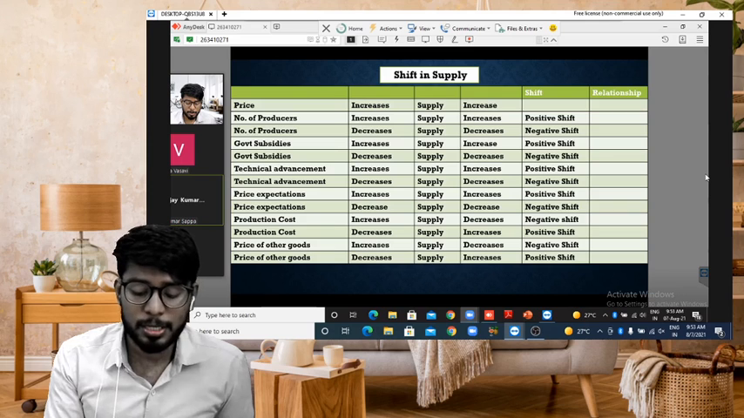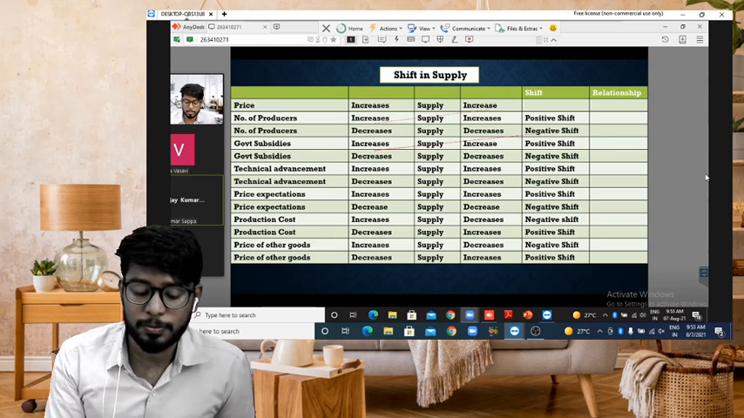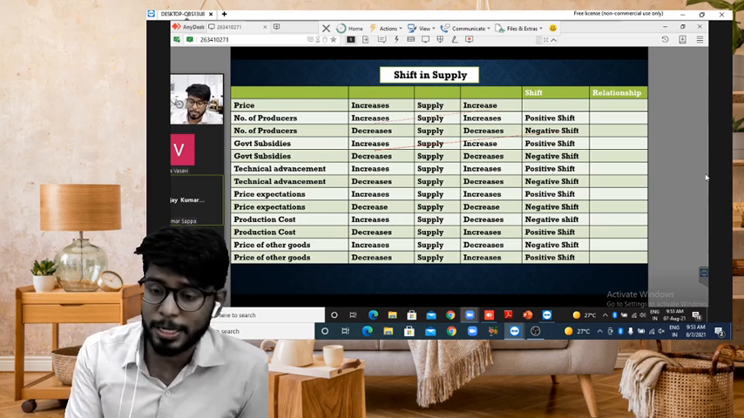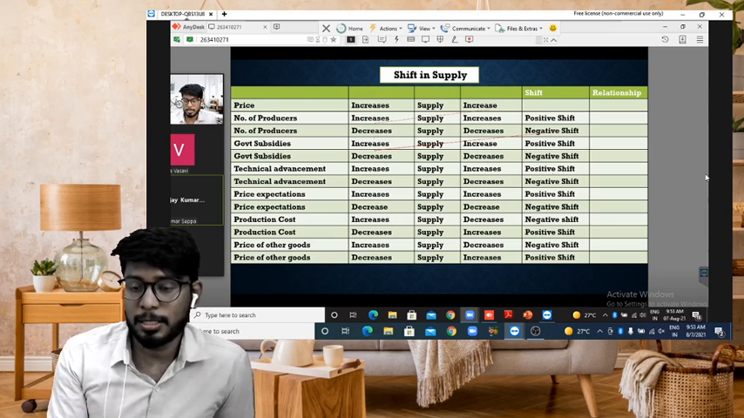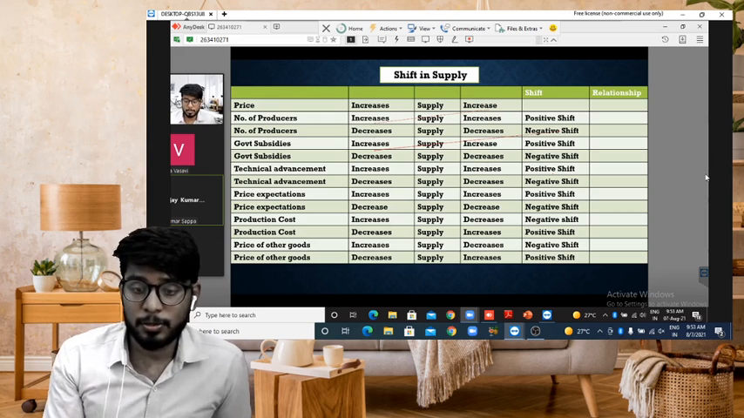Actually, number of producers increase, supply will increase, positive shift. Number of producers decrease, supply will decrease, negative shift. Government subsidies increase, supply will increase, positive shift. Government subsidies decrease, supply decreases, negative shift. Technical advancement increases, supply increases, positive shift. Technical advancements decrease, supply decreases, negative shift. Price expectations increase, supply increases, positive shift. Price expectations decrease, supply decreases, negative shift.